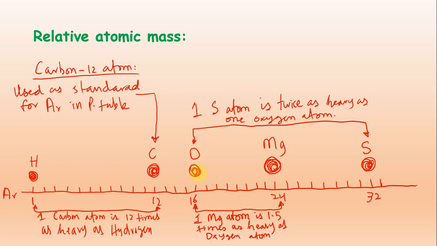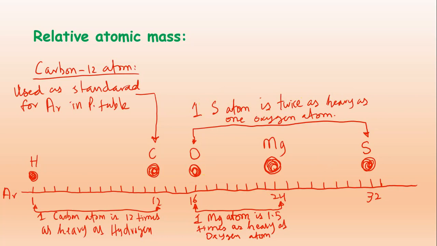Then what about oxygen and magnesium? Oxygen is 16 and magnesium is 24. One magnesium atom is 1.5 times as heavy as the oxygen atom. Now the last one is oxygen and sulfur, 16 and 32, meaning double. So one sulfur atom is twice as heavy as one oxygen atom.